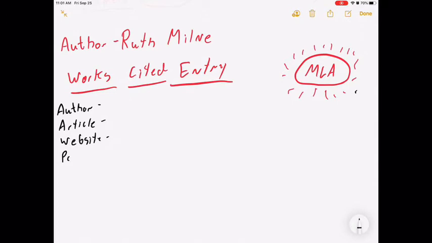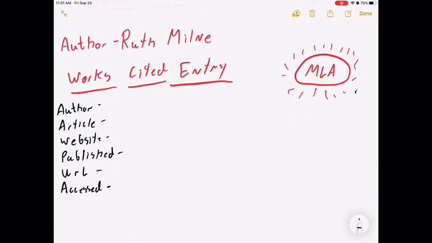When was it published? What is the URL? Okay, what is the exact set of numbers and letters that I can click and see that exact piece of information? And when was it accessed? A-C-C-E-S-S-E-D. When was it visited? When did I find that information?